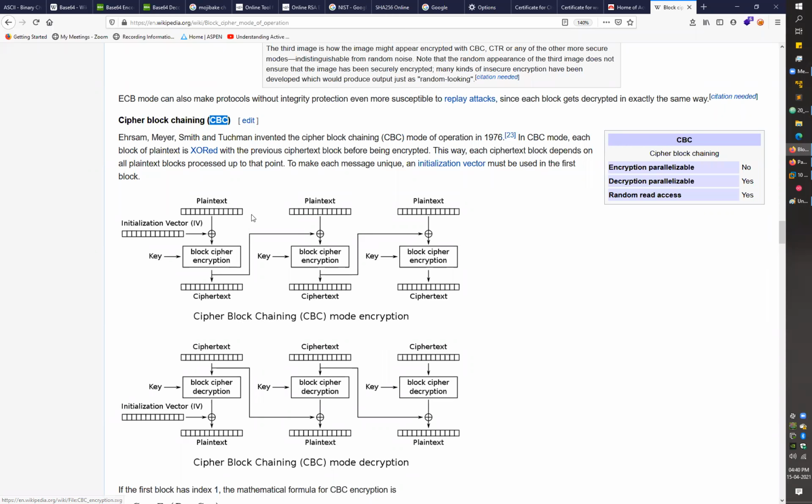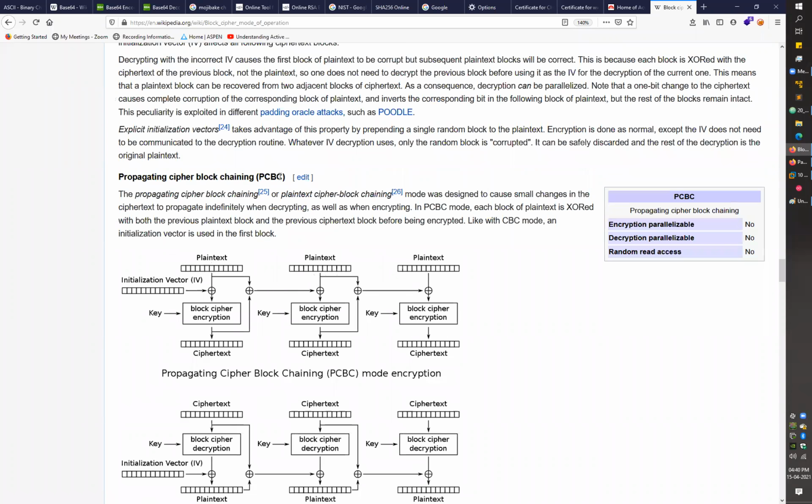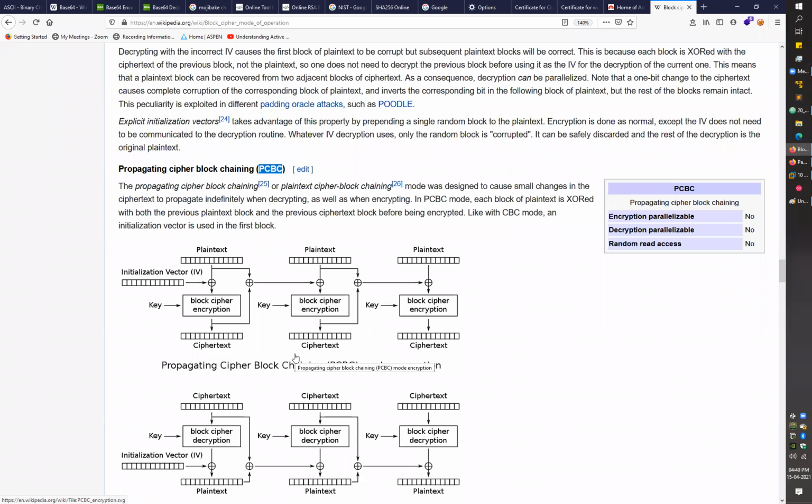After CBC, we have different others as well, like PCBC. In it, you use the same IV and the ciphertext, and then XOR them to get the IV for the next block. Again, the flow is the same here. You can just go with the pictures to better understand this kind of mode of operation. We have different others as well.